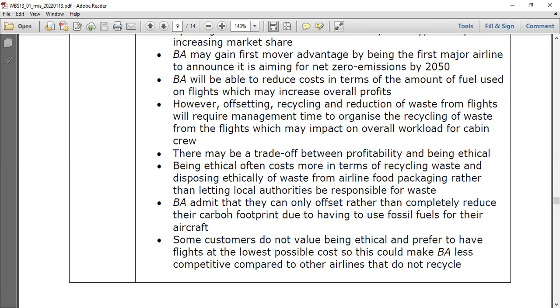Right? So overall, you can see BA admits that they can only offset rather than completely reduce their carbon footprint due to the use of fossil fuel for their aircraft. Like you can see, at the end, they are talking about the conclusion point, right? And also, you need to write a conclusion definitely for the 12 marker. Some customers do not value being ethical and prefer to have flights at the lowest possible cost. So BA should be less competitive compared to other airlines that do not recycle.